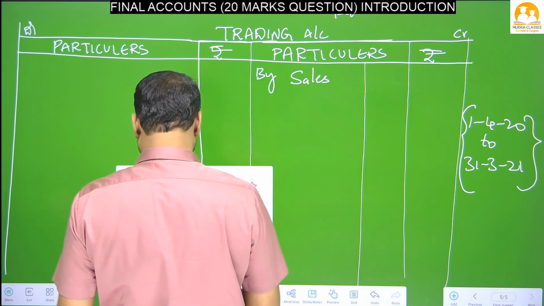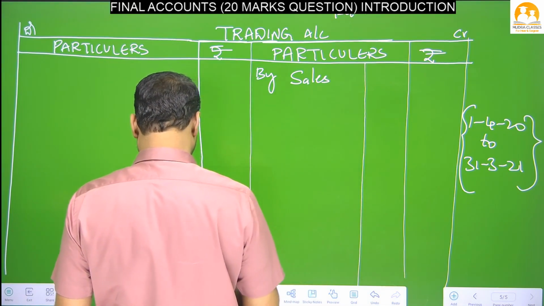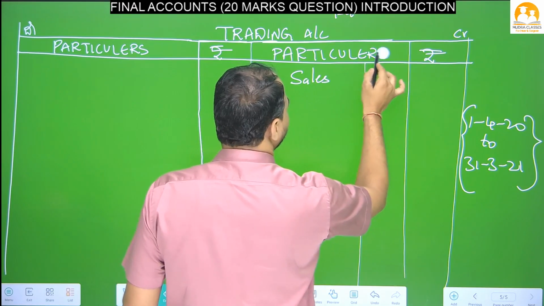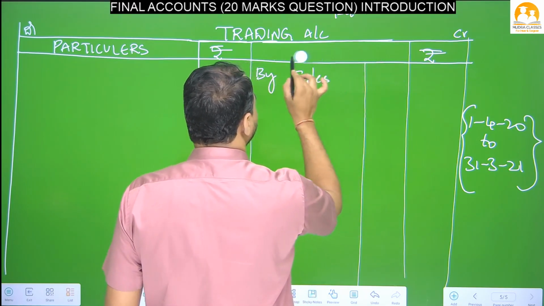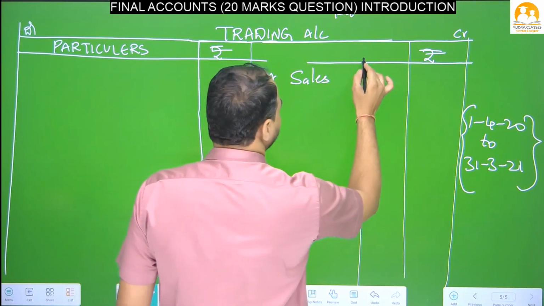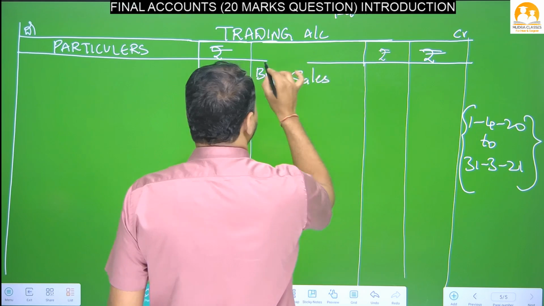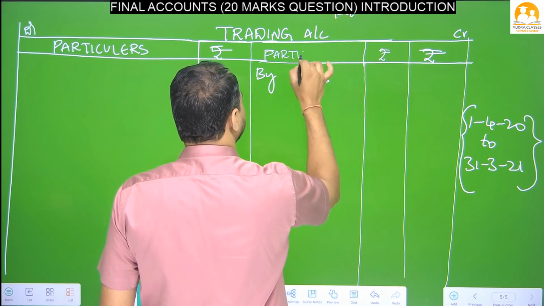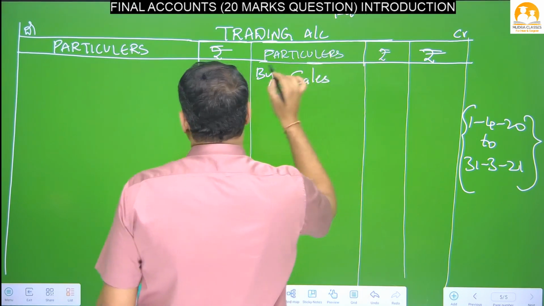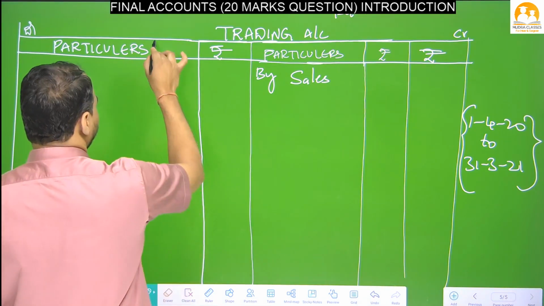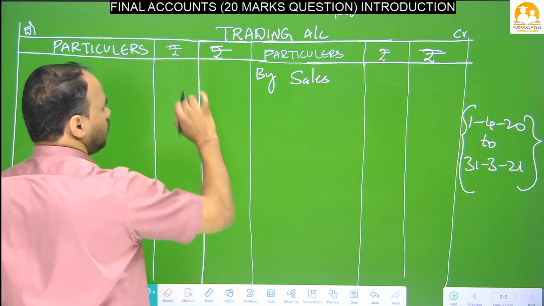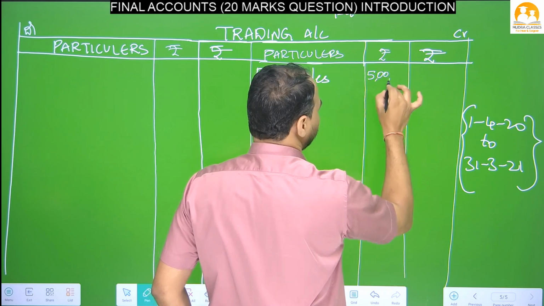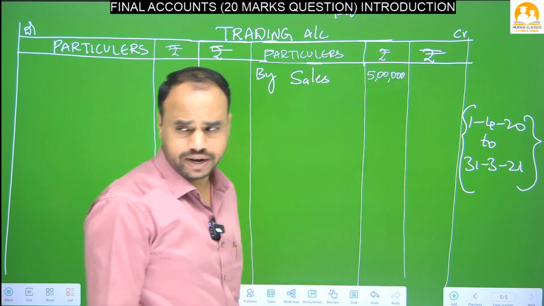So here we will draw two amount columns so that you can understand it clearly. Particulars, and here also I will draw two amount columns. Now let's see. What goods were sold, we will write here. For example, 5 lakhs of goods we sold during the year, so we will write it here on the trading account credit side.